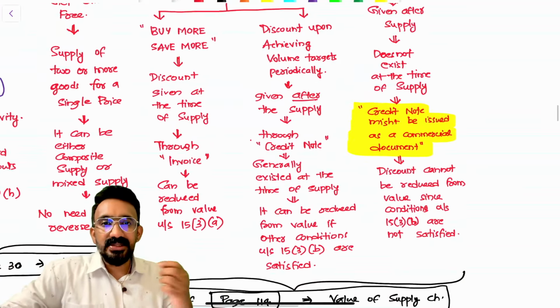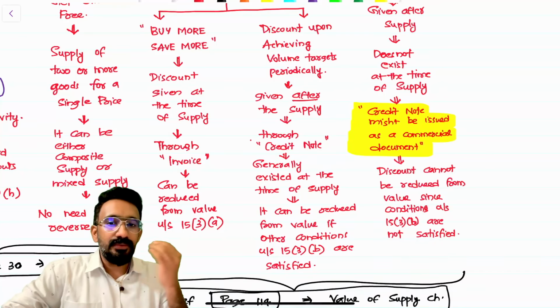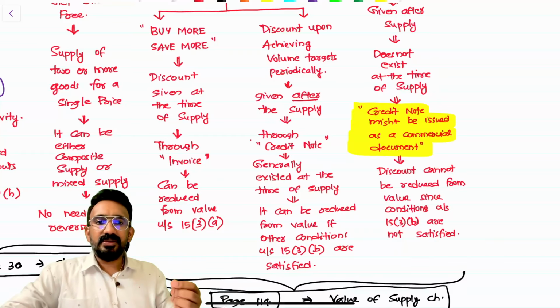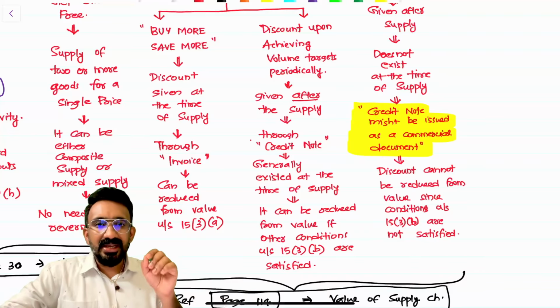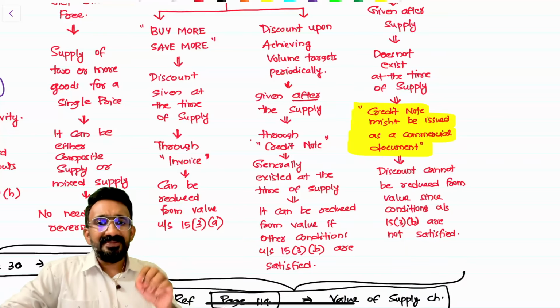Now let's analyze this discount with respect to our understanding. Is it 15.3A discount or 15.3B discount? It is 15.3B discount because this is given after the supply. Now because it is given after the supply, I cannot show it in the invoice. I have to give it through a credit note. So I've written it is given through a credit note.